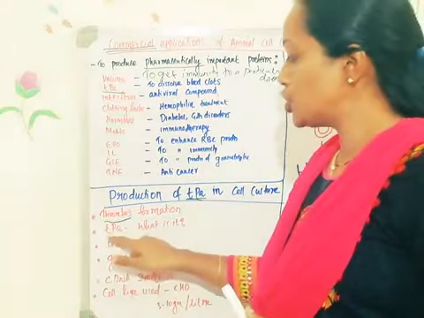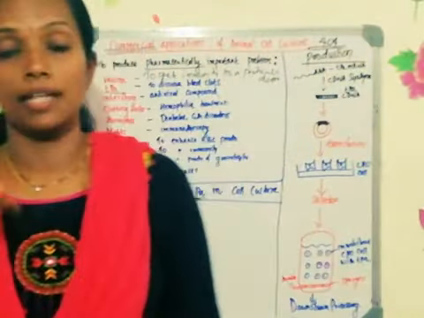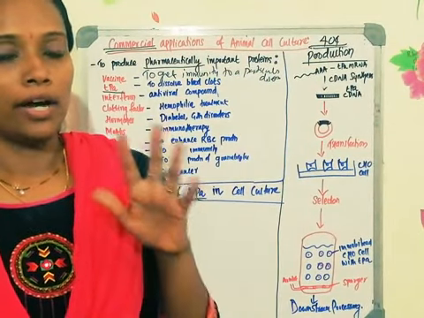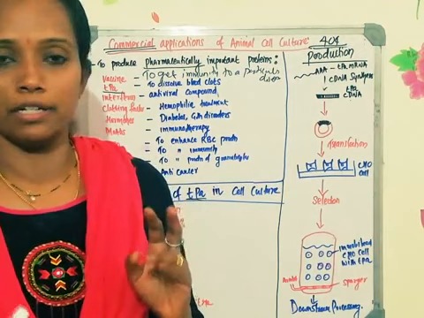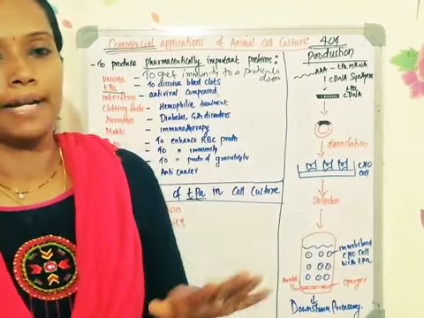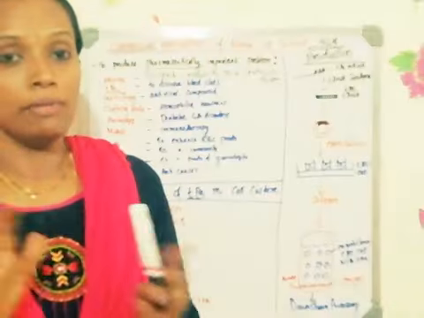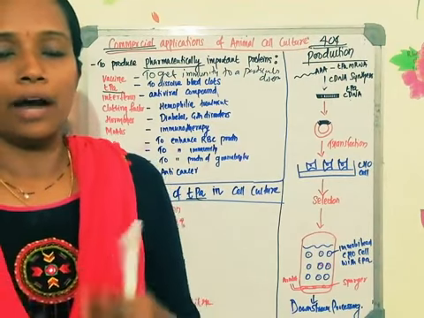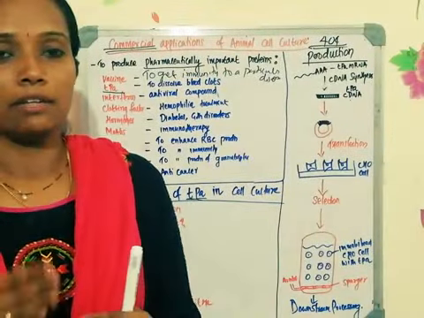What is TPA? Tissue plasminogen activator. If you remember, in the platelet chapter, in the last step of clot formation, I told you that there is a tissue plasminogen activator. Naturally, once the bleeding has subsided, the clot will be dissolved with the help of tissue plasminogen activator. If you don't remember, please go through that topic which we discussed under platelets. It's a natural process. Whenever there is a need to dissolve the blood clot, the tissue plasminogen activator will get activated.